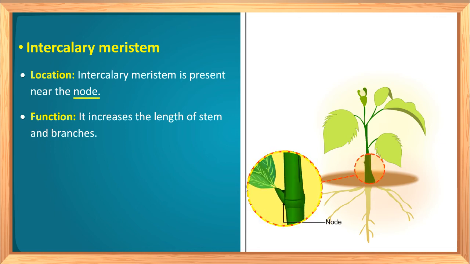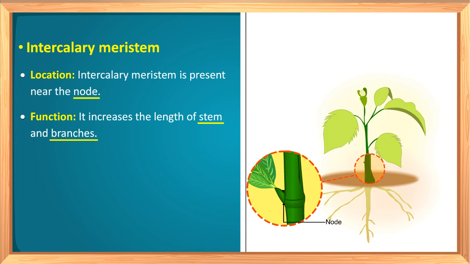Where? Near the node. You can see in the diagram this node. The node is the region in the plant from where leaves and new branches grow. So, intercalary meristem is present near the node. What is the function of intercalary meristem? The function of intercalary meristem is to increase the length of stem and branches. So, intercalary meristem is present near the node and its function is to increase the length of stem and branches.